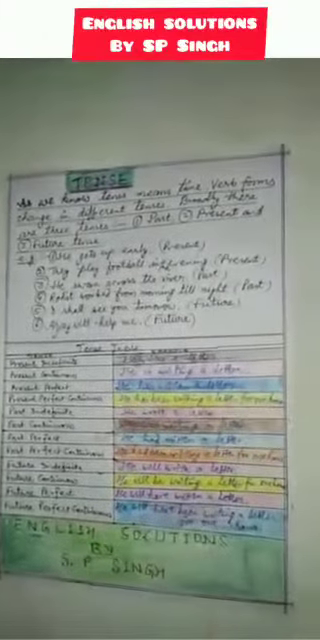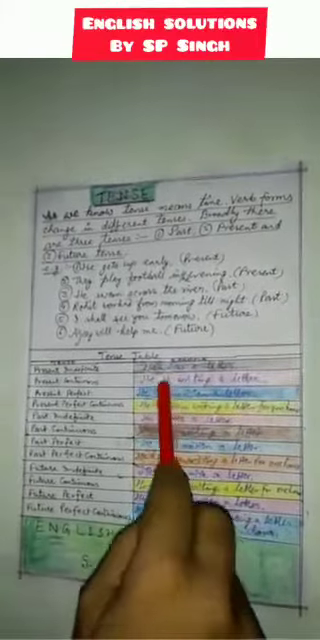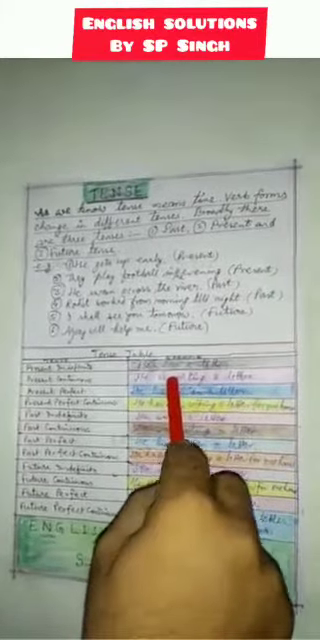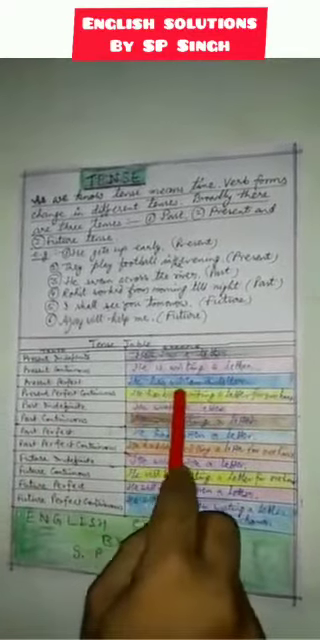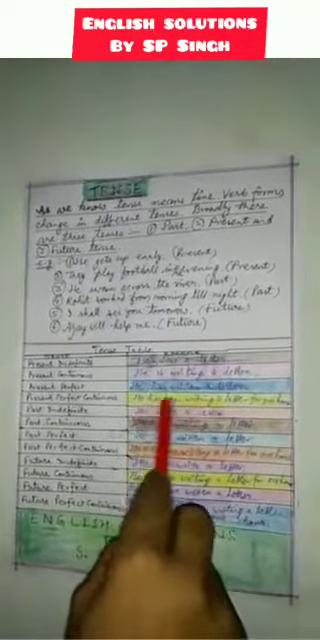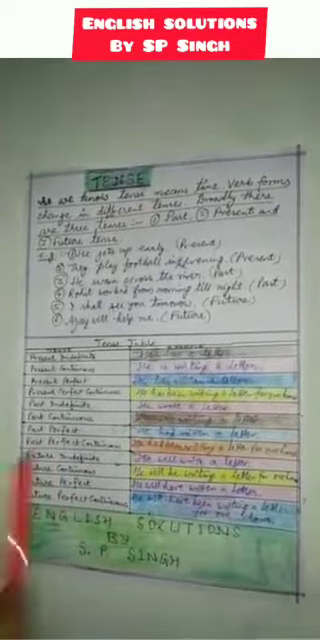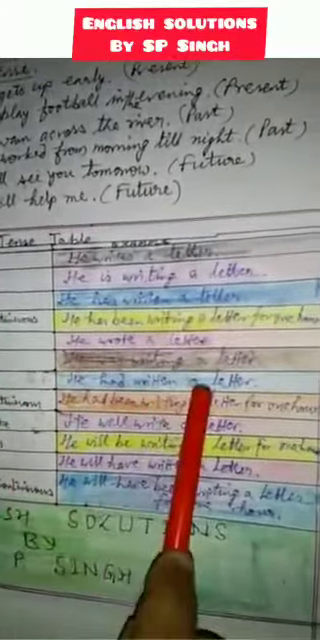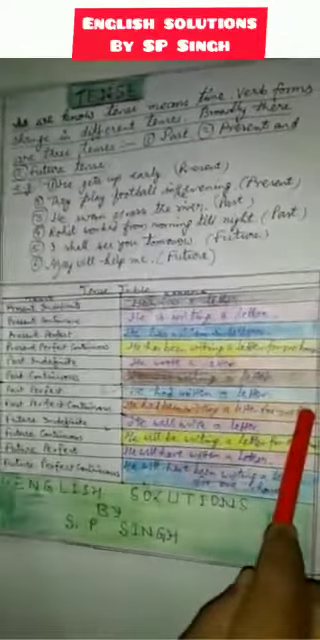So don't get confused with the present continuous. Both have the ing forms, but the supporting verbs are different. In present continuous, is, am, are are to be used, while in present perfect continuous, has been and have been will be used with the ing form, and since or for will also be used. In past indefinite, he wrote a letter. In past continuous, he was writing a letter. In past perfect, he had written a letter. In past perfect continuous, he had been writing a letter for 1 hour.